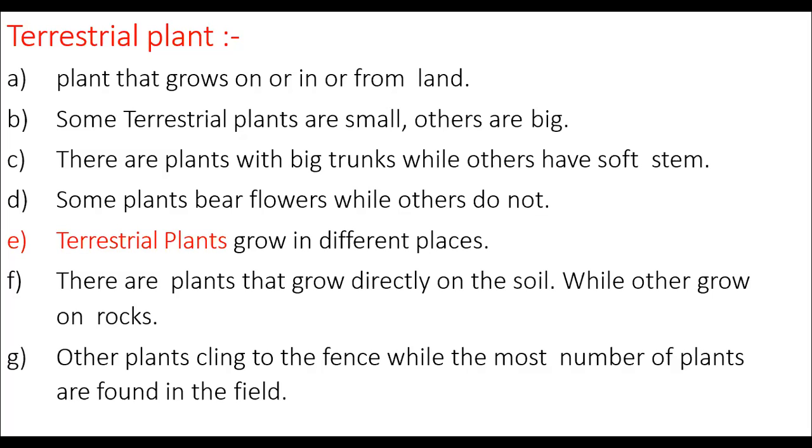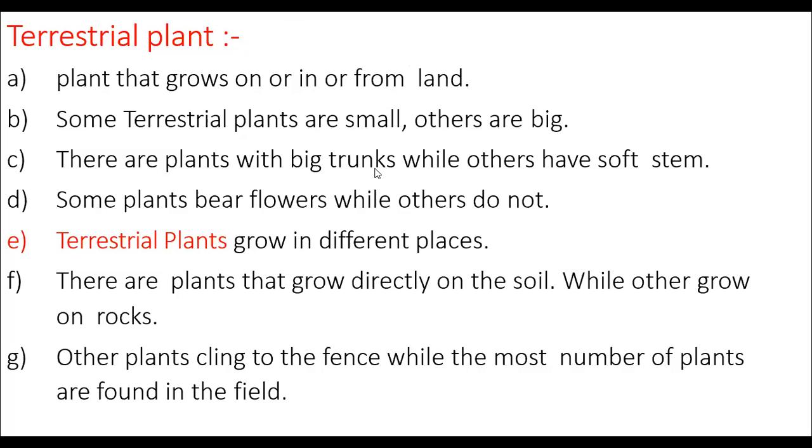Amongst terrestrial plants, some are small and others may be very big, like trees. Big trees have a very big trunk. Trunk means the biggest part of the tree, which joins the plant to the ground.